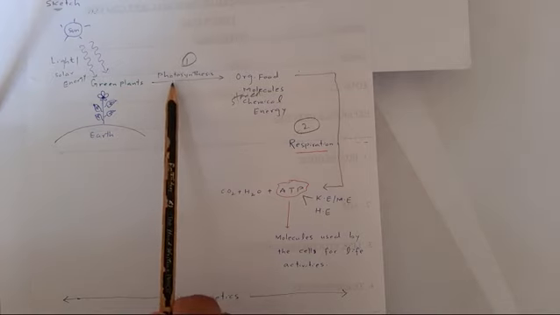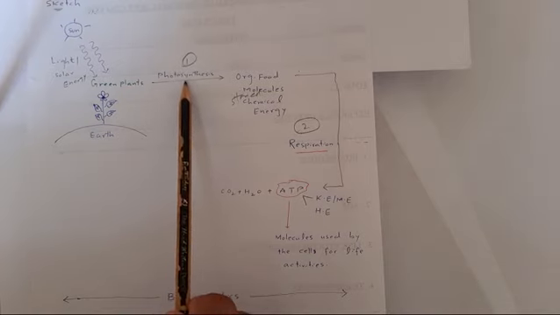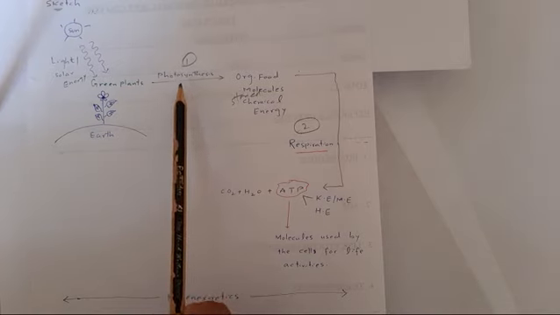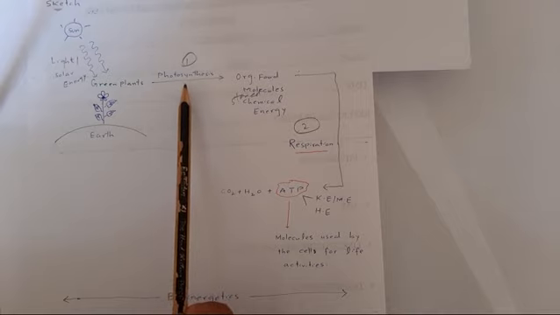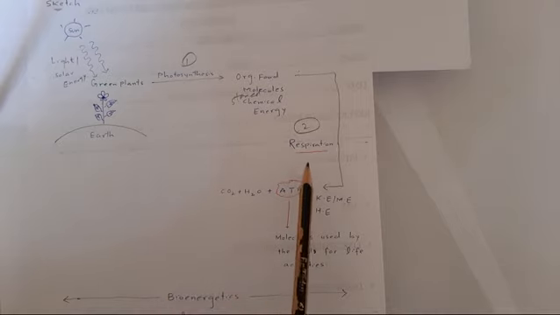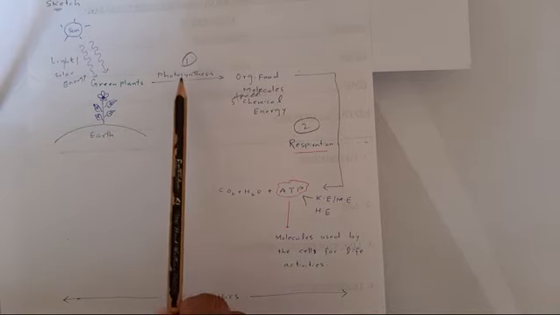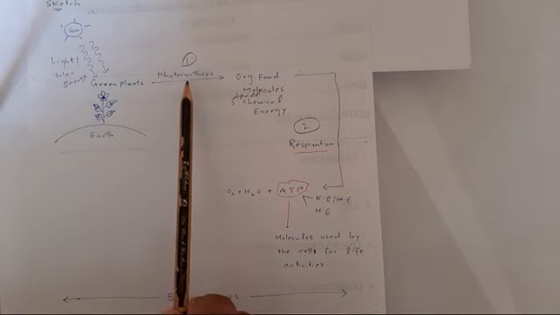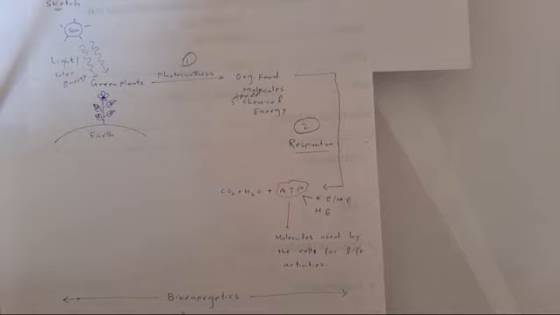So the study of energy transformation in biological systems is known as bioenergetics. And this bioenergetics, which is actually energy transformation in living organisms, involves two fundamental metabolic processes. One is photosynthesis and the other is respiration.